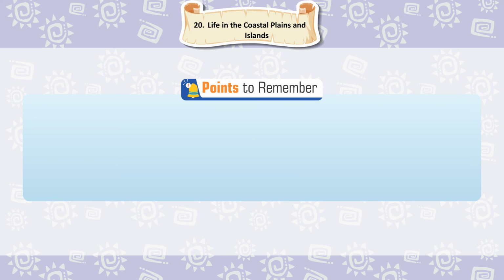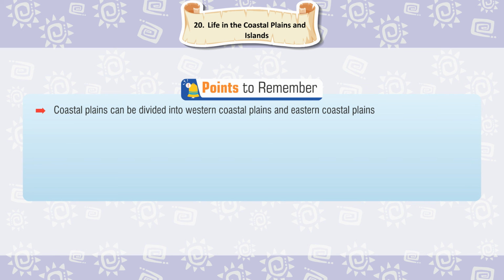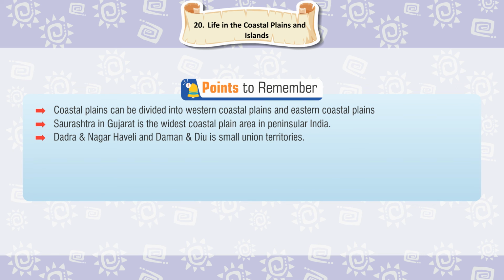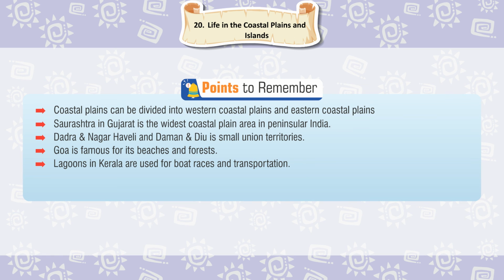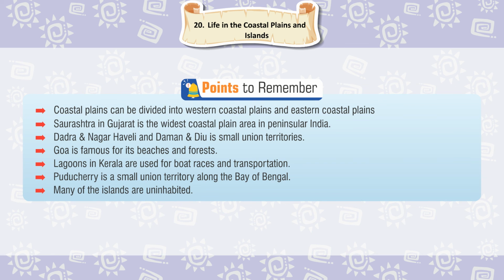Points to remember. Coastal plains can be divided into western coastal plains and eastern coastal plains. Saurashtra in Gujarat is the widest coastal plain area in peninsular India. Dadra and Nagar Haveli and Daman and Diu are small union territories. Goa is famous for its beaches and forests. Lagoons in Kerala are used for boat races and transportation. Puducherry is a small union territory along the Bay of Bengal. Many of the islands are uninhabited.